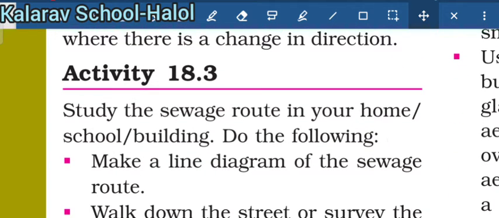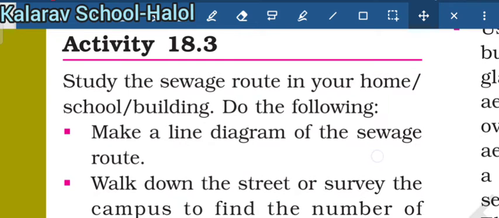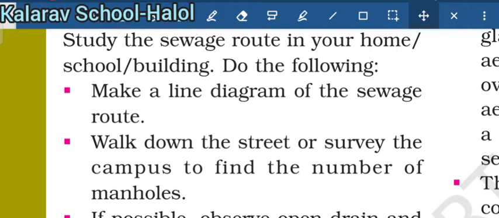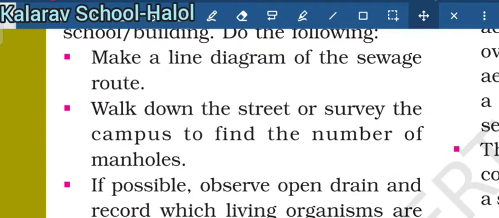So here in Activity 18.3 we are going to study the sewage route in your home or school building. So how do we understand the sewage route? Firstly, make a line diagram of the sewage route. Walk down the street or survey the campus to find the number of manholes. So you have to find the number of manholes.